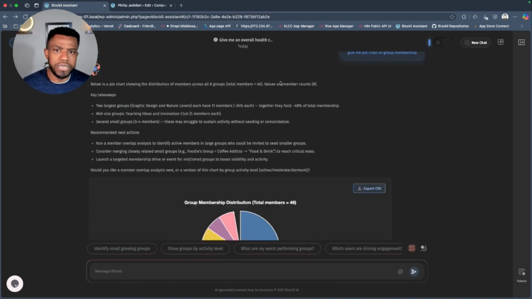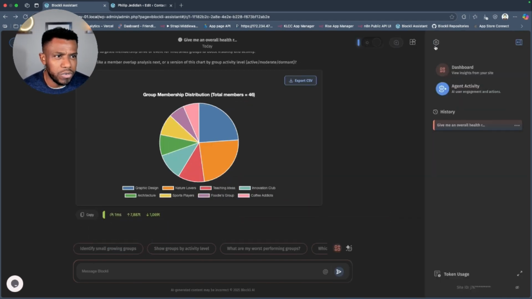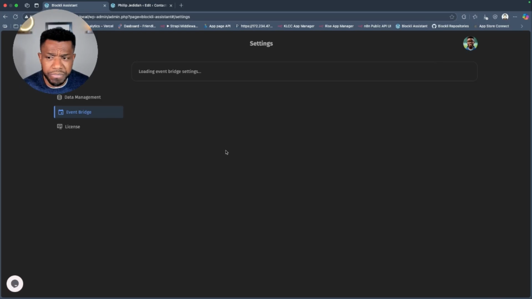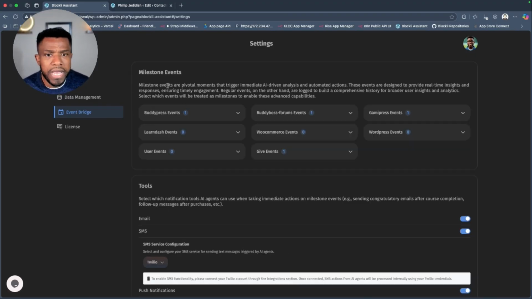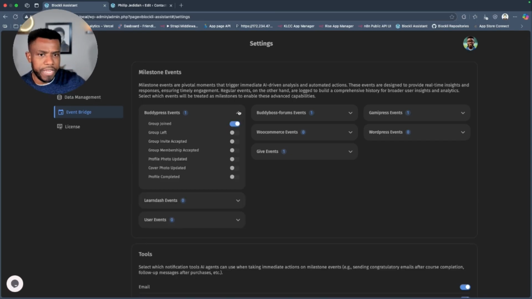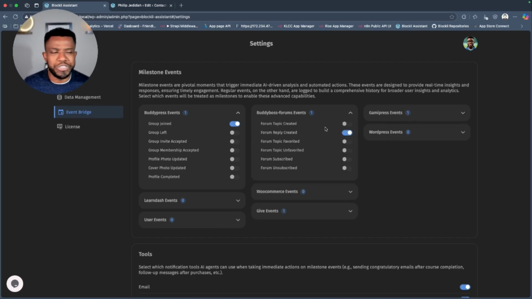Now, how do you configure this? You have to go to here and then go to settings under Event Bridge. Under Event Bridge, while this is loading up, these are currently the events that are supported, like BuddyPress events and BuddyBoss events: group join, group left, group invite accepted, membership accepted, updated photo. All of these are things you typically call triggers in something like Uncanny Automator, or any typical automation platform, right?